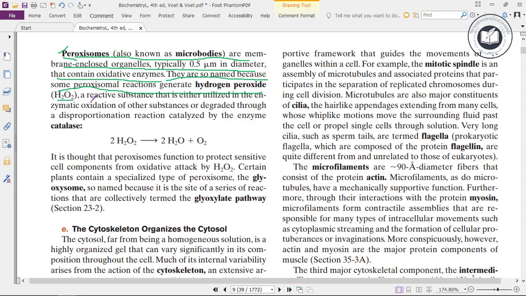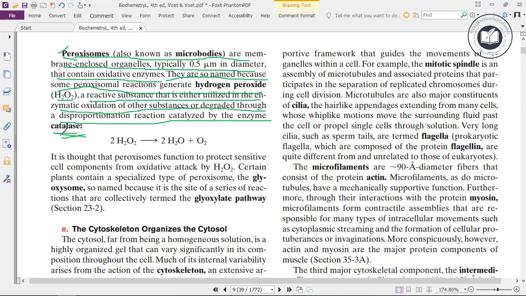H2O2 is hydrogen peroxide, a reactive substance that is either utilized in the enzymatic oxidation of other substances or degraded through a disproportionation reaction catalyzed by the enzyme catalase.